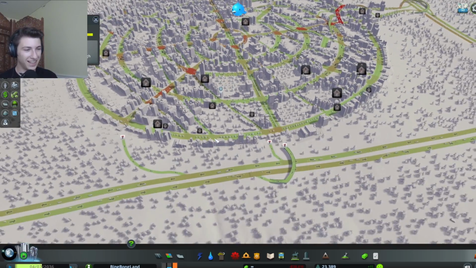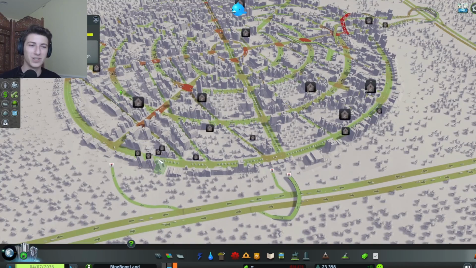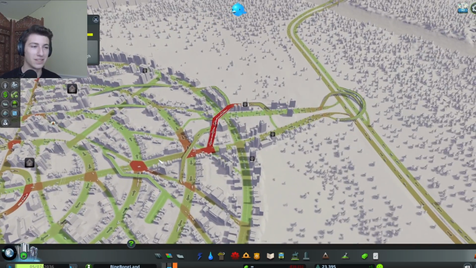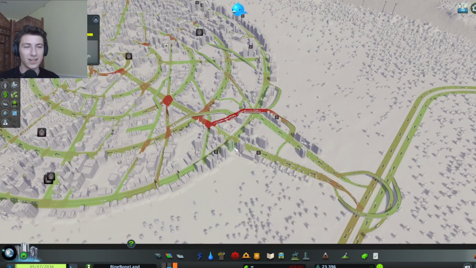Now you'll see these two roads here. I tried some strategies to mitigate this because no matter how well designed it is, if you have a single entry point for a city of 24,000 people, it's going to get congested. Not much you can do about it.